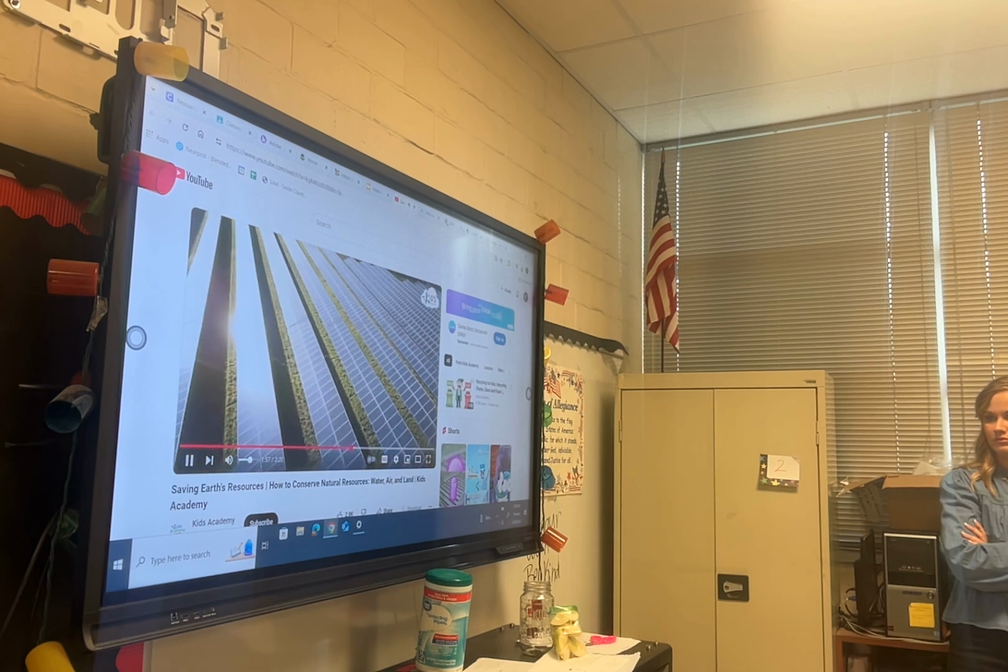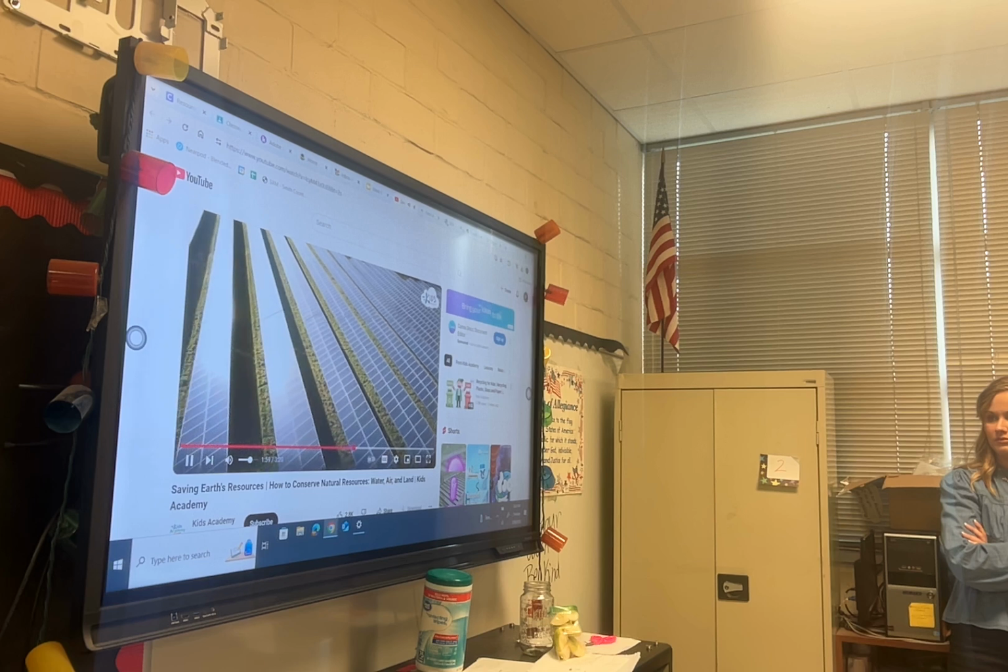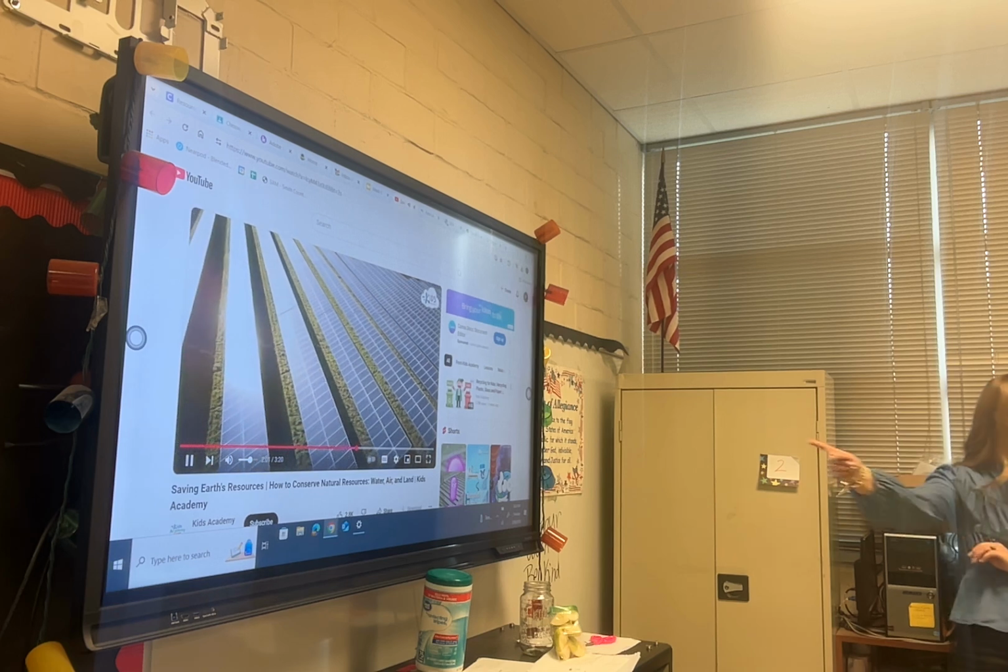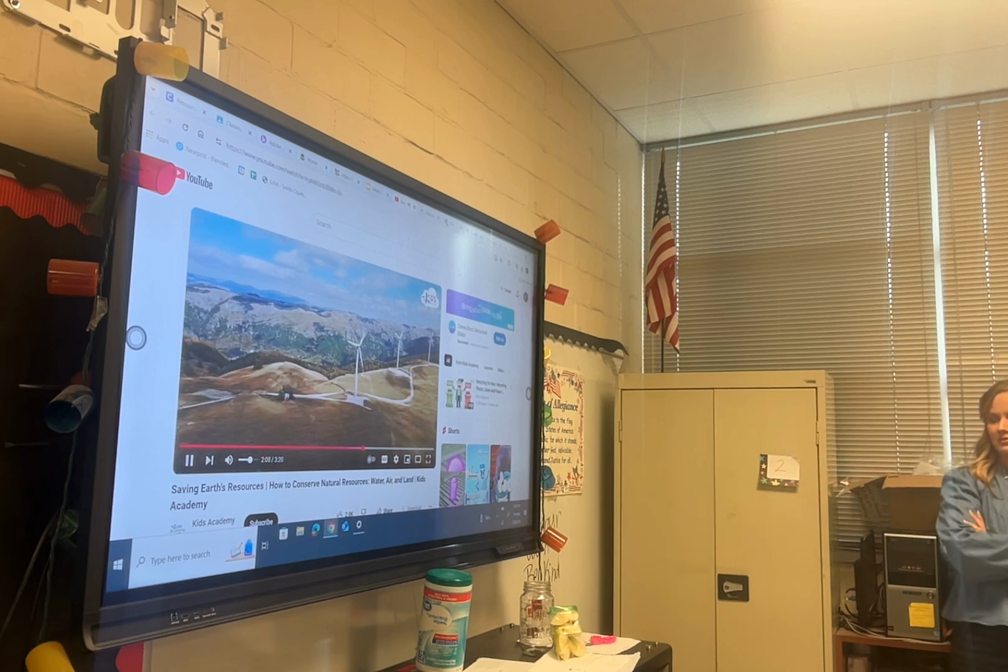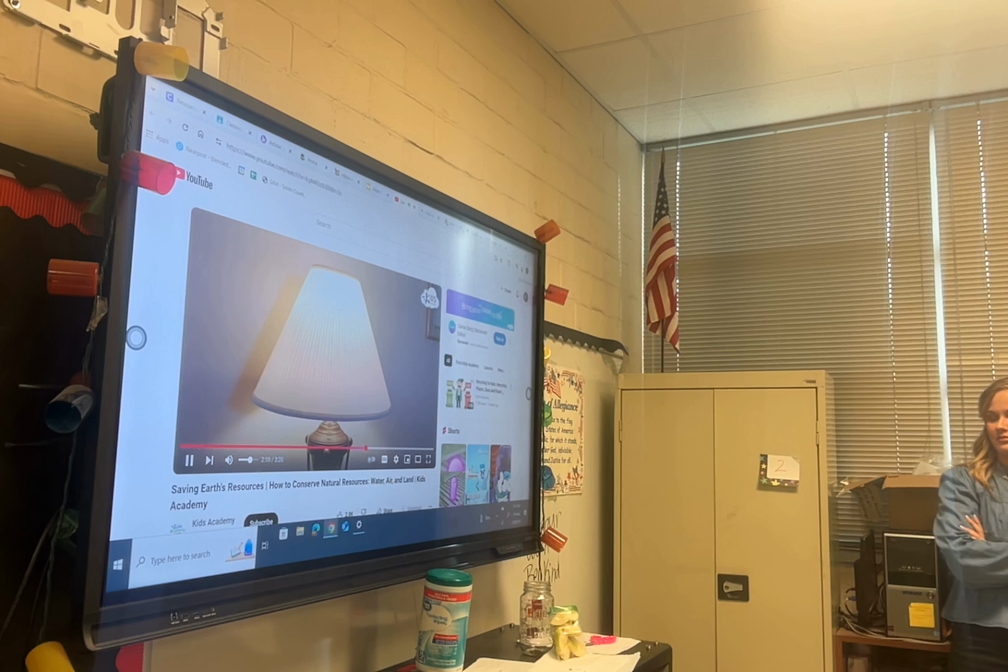Some energy companies use solar power or energy from the sun instead. Remember, we talked about that last week. Solar power can also be used to create energy from electricity. You can save energy by reducing the amount of electricity that you use. The less energy we use, the less we need to produce.